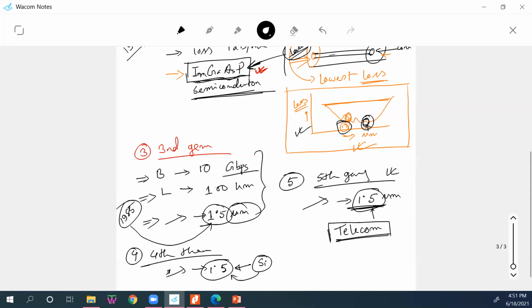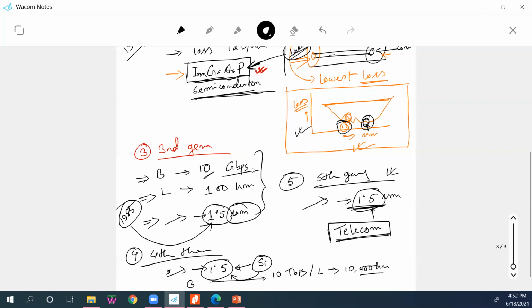Okay, so for the fourth generation, what changes? Oh, this is the third. So in the fourth generation, what else happens? The bit rate, right? The bit rate becomes tera. It was 10 Gbps. Now it becomes 10 Tbps, terabit per second. And the length L increases up to 10,000 kilometers. You see, optical fiber gives a huge capability.